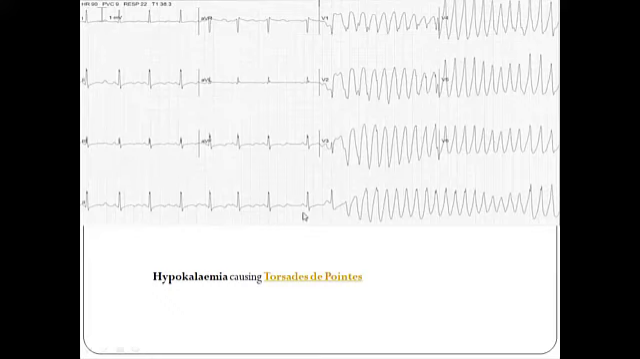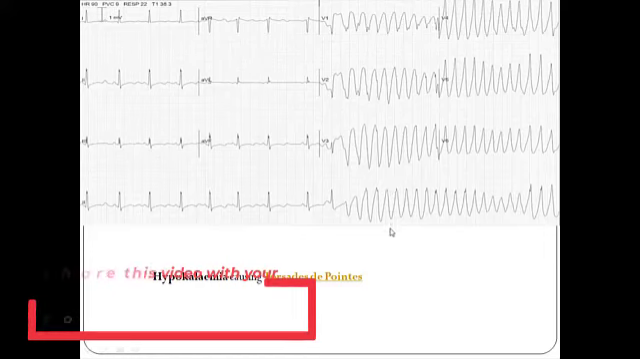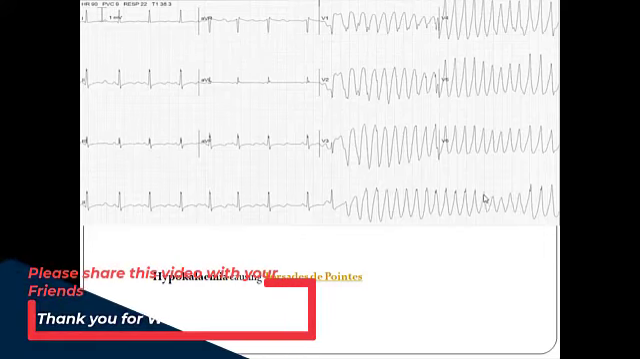Later on, with uncontrolled hypokalemia, it progresses to what is called torsades de pointes, which is a polymorphic ventricular tachycardia. You can see the complexes are not of the same morphology. You can see increased amplitude here and decreased amplitude over here. So it's torsades de pointes.